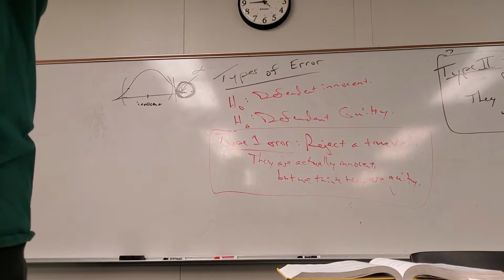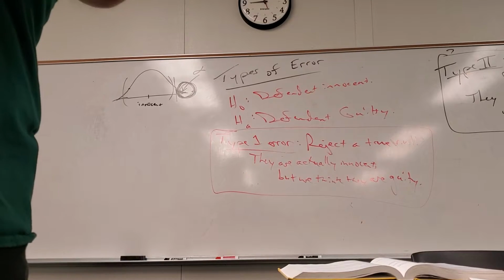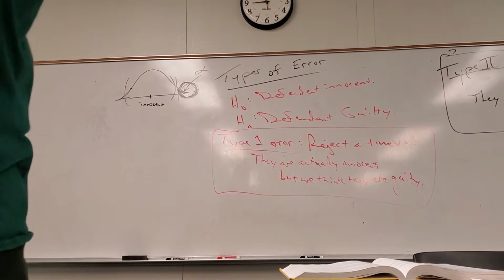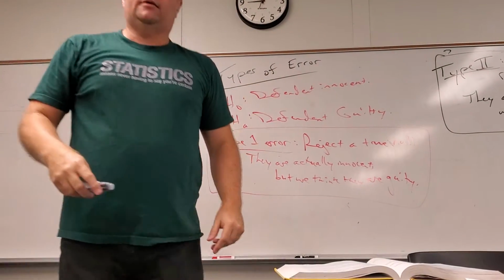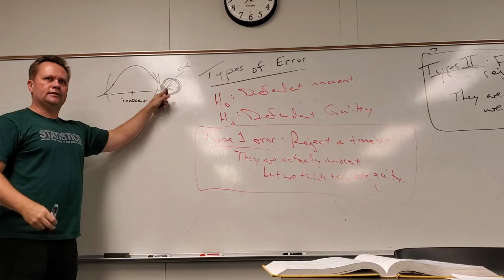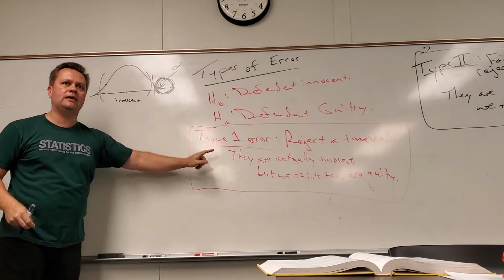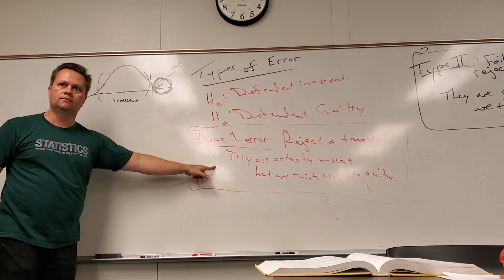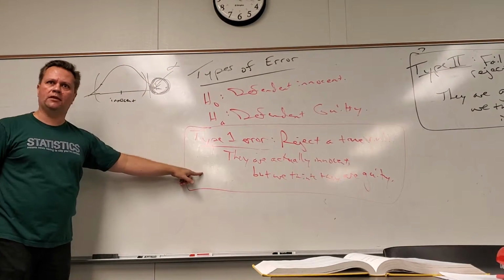This is why alpha changes. This is cool. I talked about why alpha changed with the nuclear plant, but this is getting a little more specific. Alpha is the area in that tail. So alpha is the probability I make this kind of error. Alpha is the probability I make this kind of error.